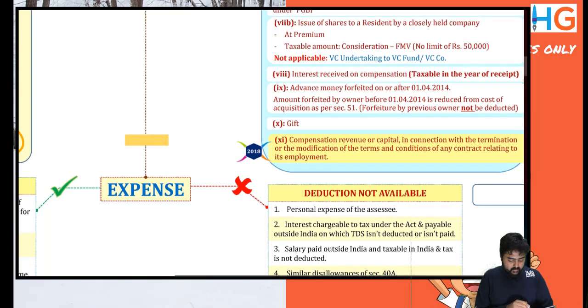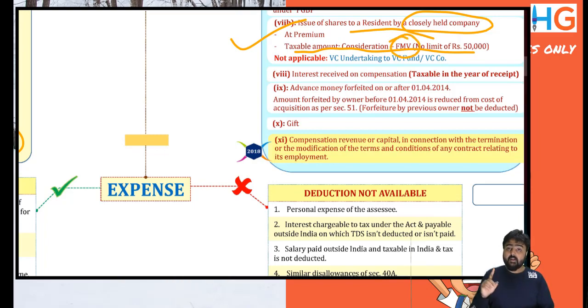Issue of shares by a closely held company to a resident. When a closely held company issues shares, it may issue it at a premium. Is premium an income? Not compulsorily. So if a closely held company issues shares at a premium and the consideration received is more than fair market value, that amount will be taxable as 56(2)(viib). In case of 56(2)(vii) and 56(2)(x), there is a limit of 50,000. Here the limit of 50,000 is not applicable.